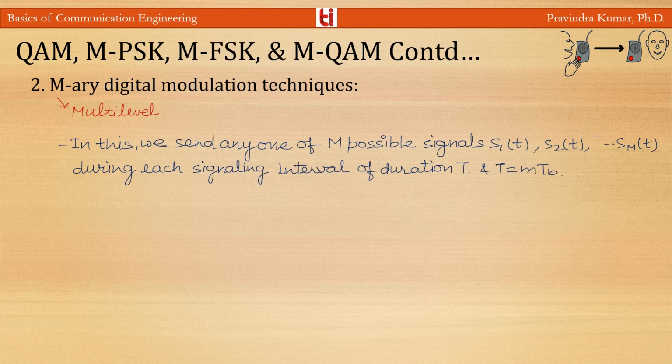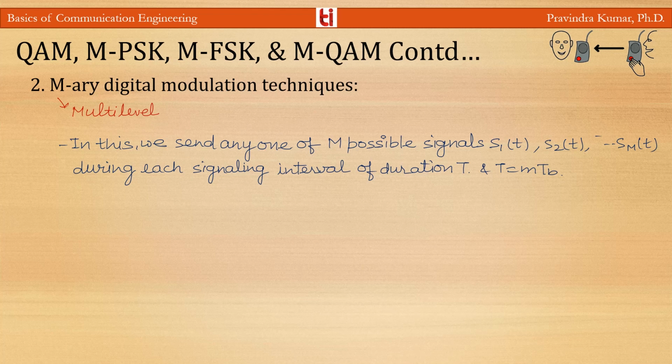And in M-array digital modulation scheme, we send any one of M possible signals S1(t), S2(t) to SM(t) during signaling interval of duration T, where T is equal to M into Tb. Tb is the bit duration. M-array modulation schemes are preferred over binary modulation schemes for transmitting digital data over band-pass channel when the requirement is to conserve bandwidth at the expense of both increased power and increased system complexity.